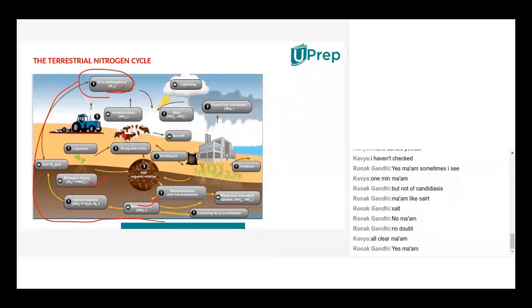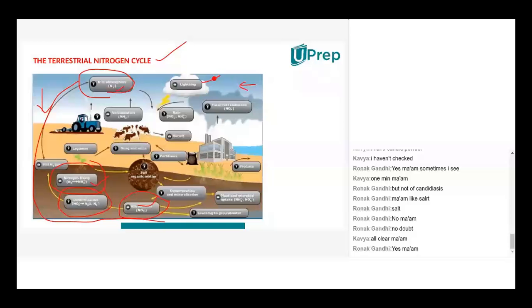Understand the difference between the words. Biological nitrogen fixation requires useful bacteria. Here, we discussed Rhizobium, Nitrosomonas, Nitrobacter. All the examples I have given are for biological nitrogen fixation. But the nitrogen cycle carries not only the biological part, but also the non-biological part. When we take the non-biological part, no bacteria is involved in fixing nitrogen. This happens by means of the lightning process.